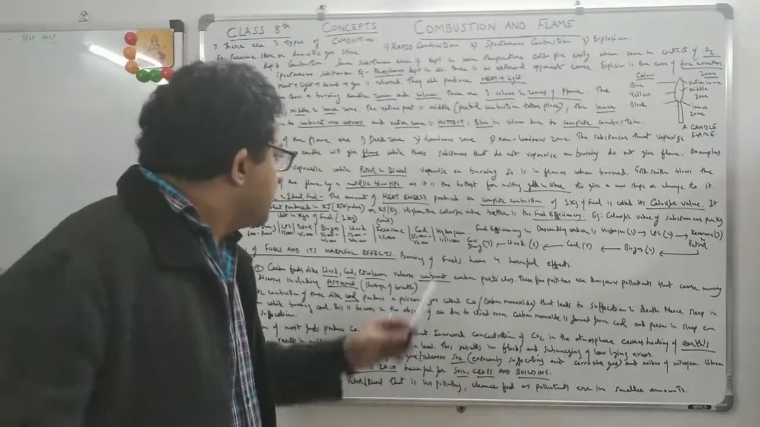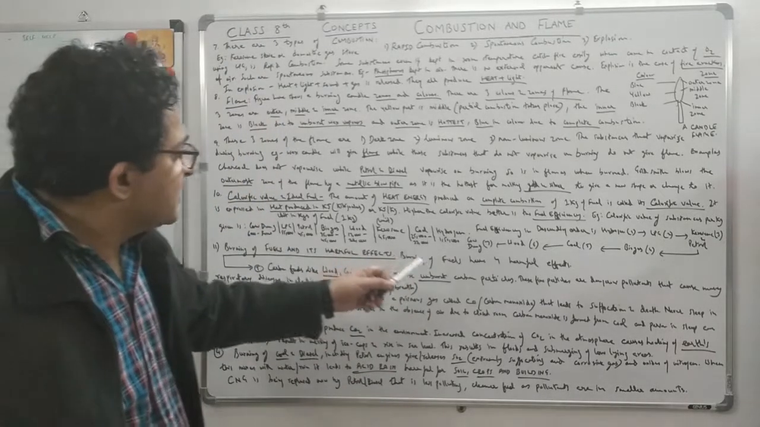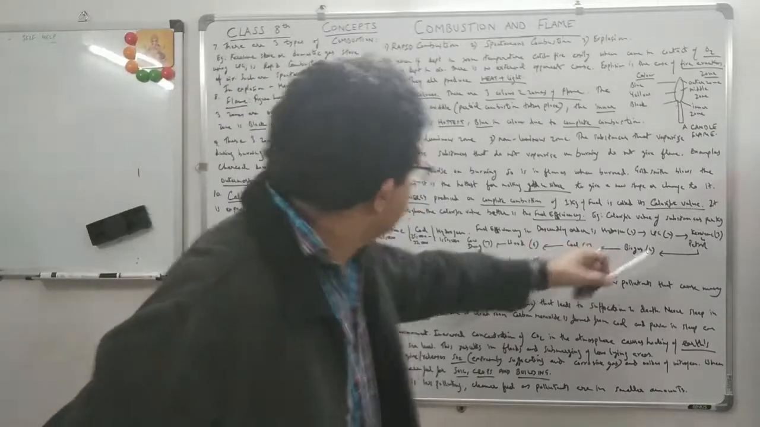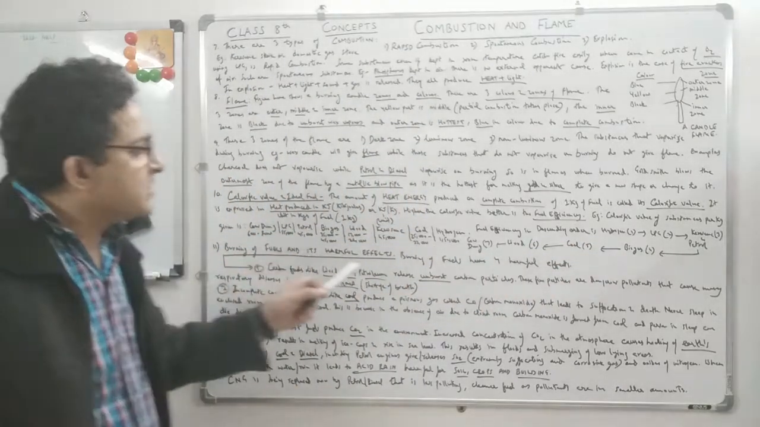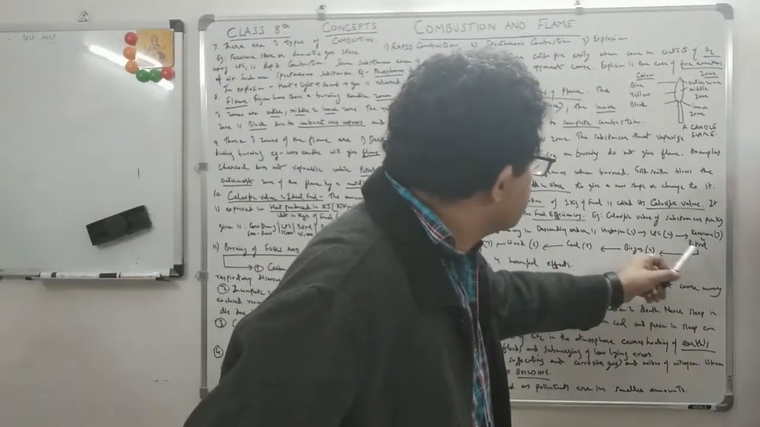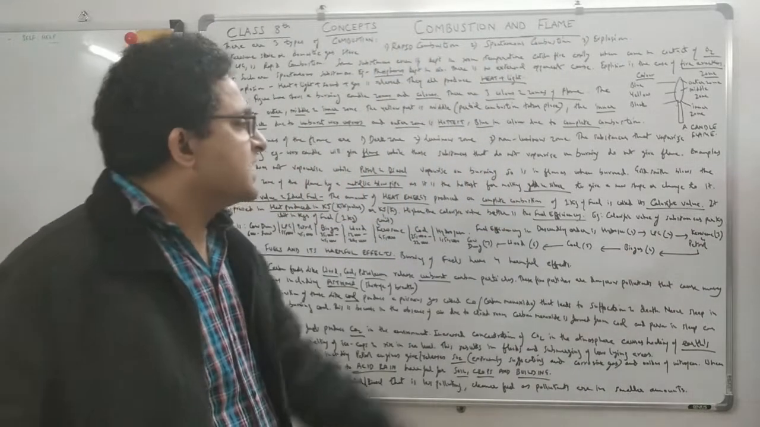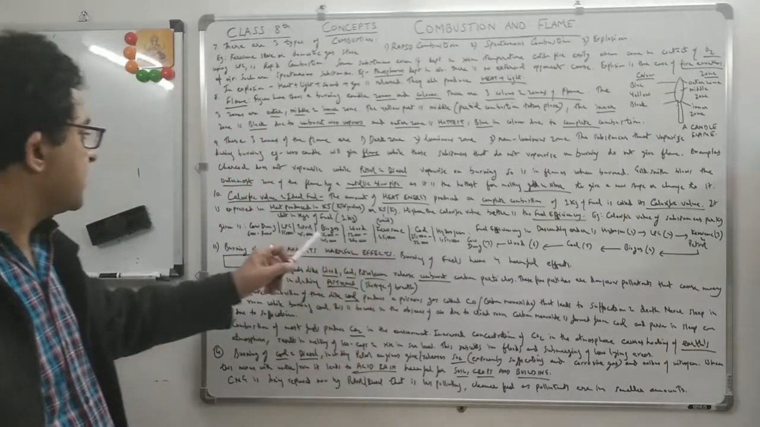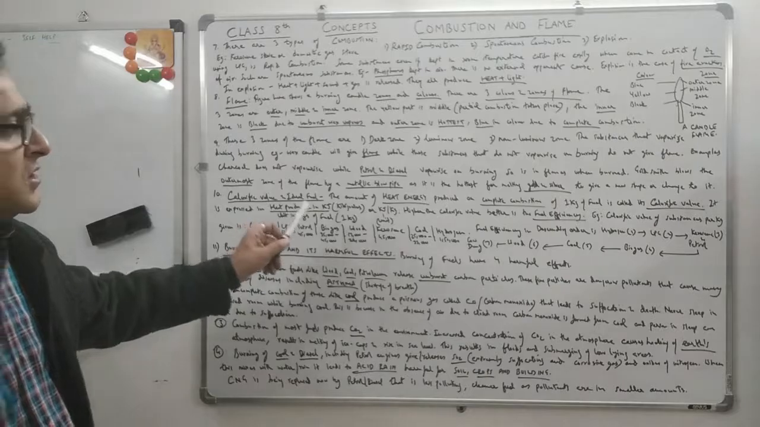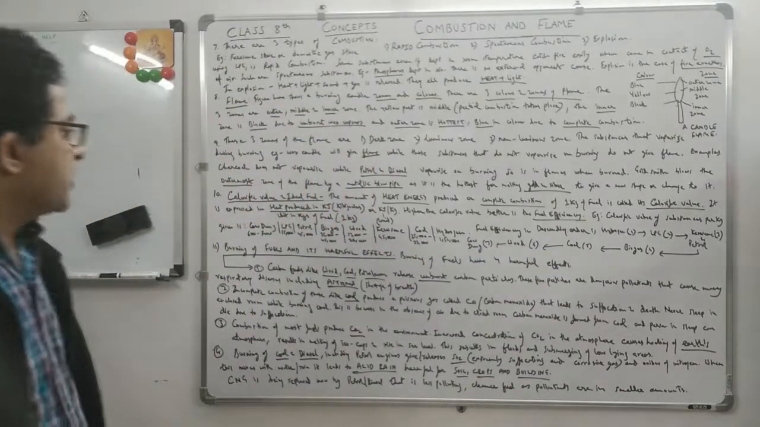This is hydrogen. So first is hydrogen, then LPG second. LPG is 55,000 kilojoules per kg. Then third in order are kerosene and petrol. Kerosene and petrol have about the same calorific value: 45,000 for kerosene, and for petrol again 45,000. Then fourth is biogas. Biogas uses methane.